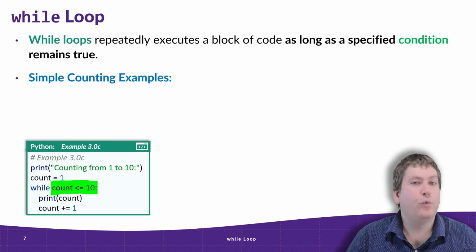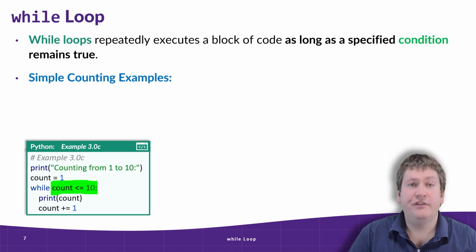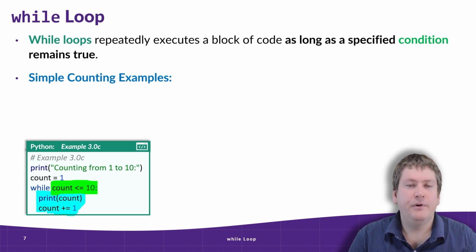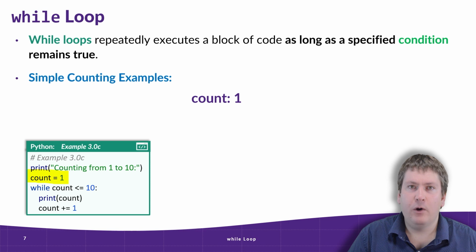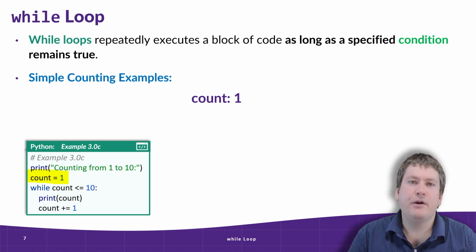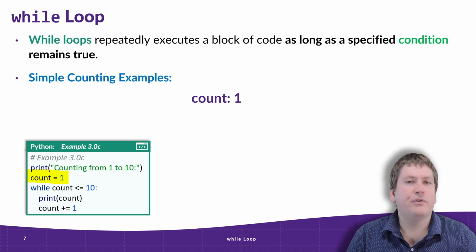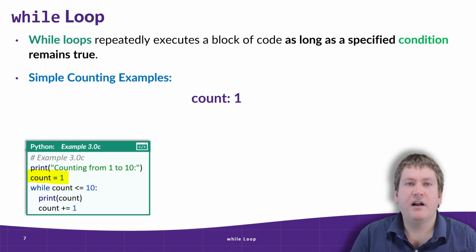But it's important to note when that condition is checked. It's only checked at the start of the loop. Inside the body of the loop, we have 2 commands, print count and count plus equals 1. So let's start tracing through this code just to get an idea of how it works. So first we print out counting from 1 to 10, and then we set a new variable equal to 1. And this is going to be sort of our index for the loop. It's going to keep track of what iteration the loop is on. It's also going to store the value that we're counting.